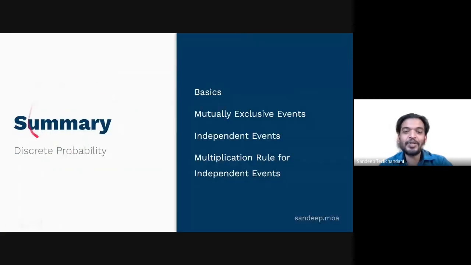So let's just summarize. What did we learn in discrete probability? We started with its basics. Then we learned mutually exclusive events. What are independent events? And finally, we learned the multiplication rule for independent events. I hope my video lesson was clear and it will help you to crack each and every discrete probability question that will appear in your exam.